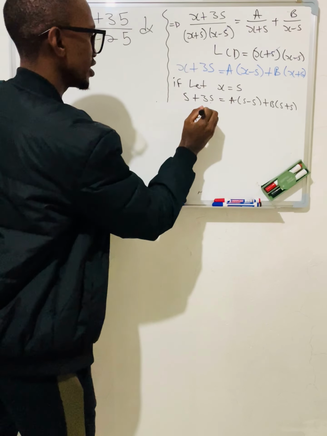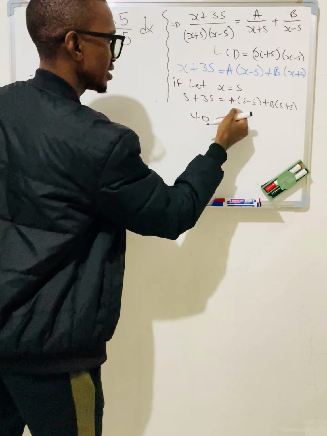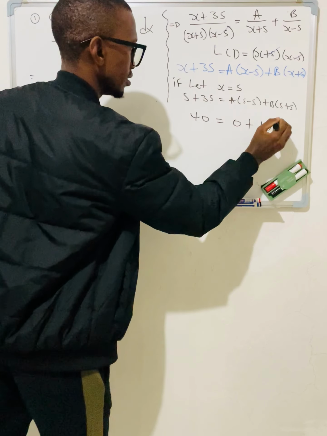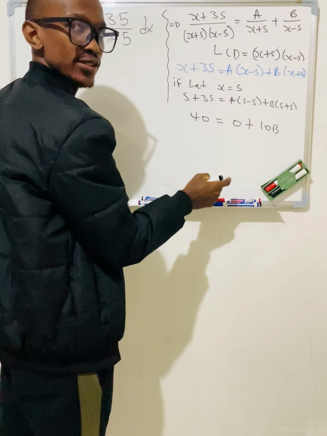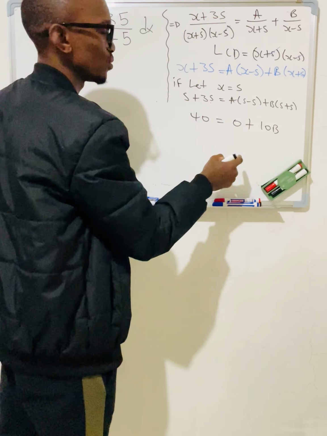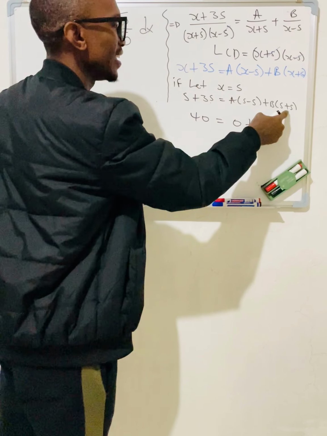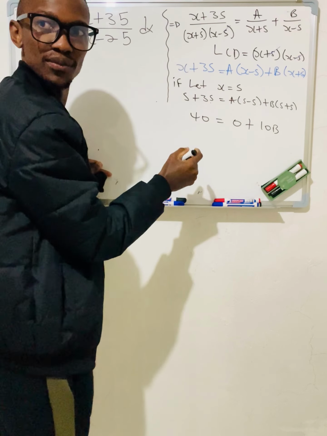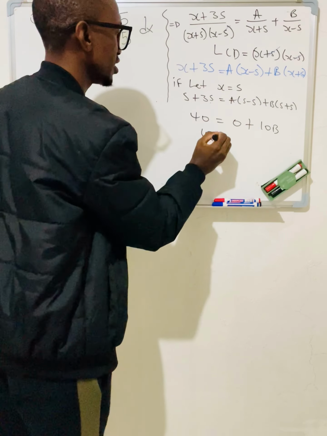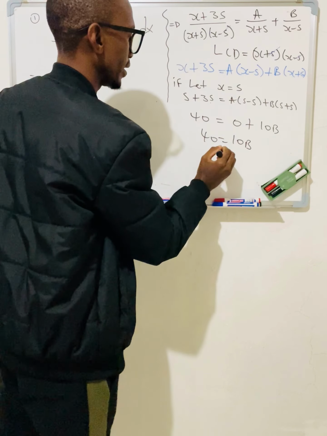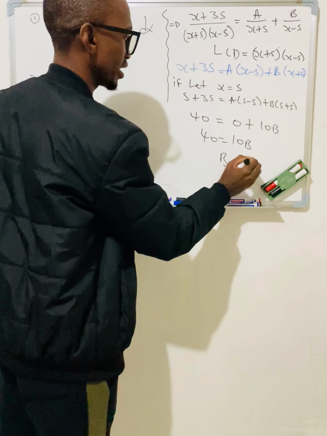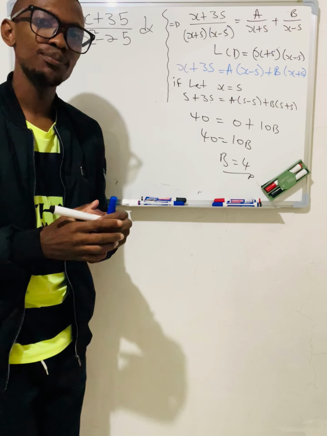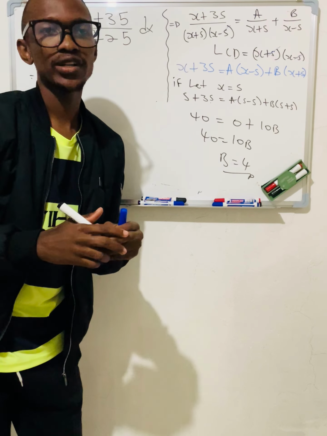Now it's 40, and then it's basically 0 plus 10b. How did I get 10b? 5 plus 5 is 10, and then 10 times b is 10b. So that's how I got it. From there, check this out: I'm going to have 40 equals 10b. Now, when I divide both sides by 10, I get b to be 4. So if you got your b to be 4, please give yourself a round of applause.